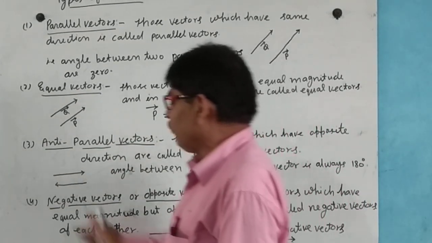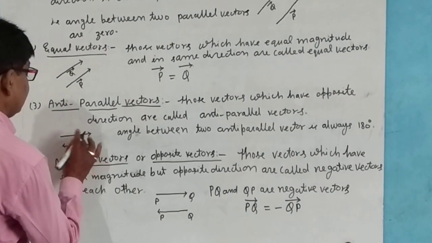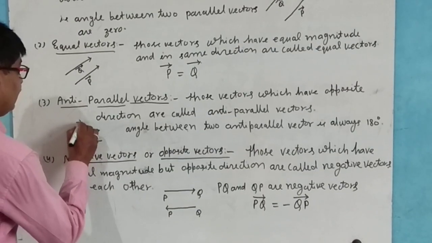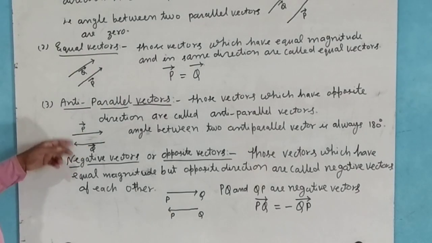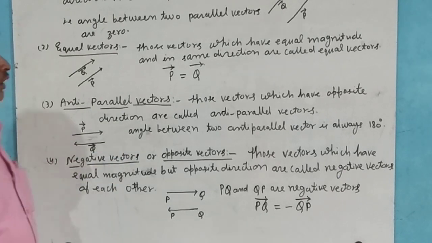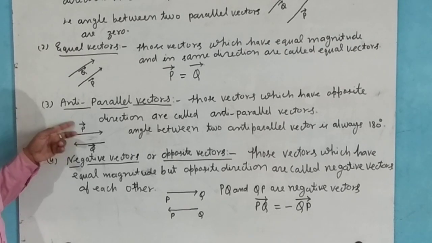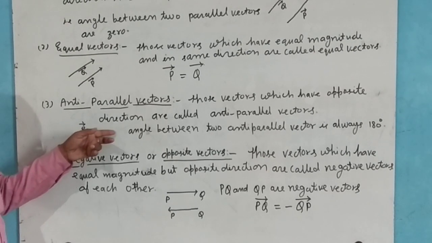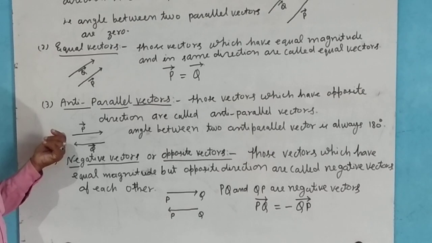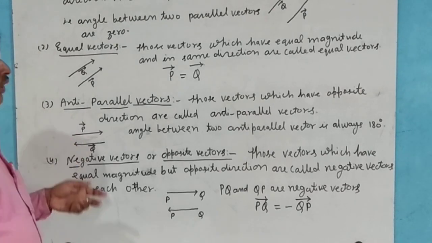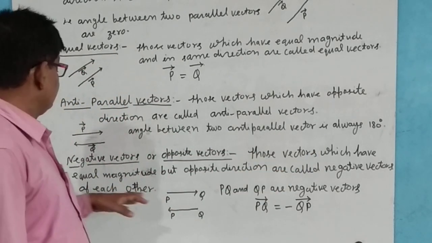Let us suppose that here one vector is in this direction and the other vector is opposite to P. These two vectors are known as anti-parallel vectors, and the angle between these two vectors is always 180 degrees.